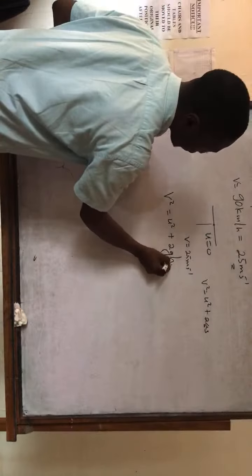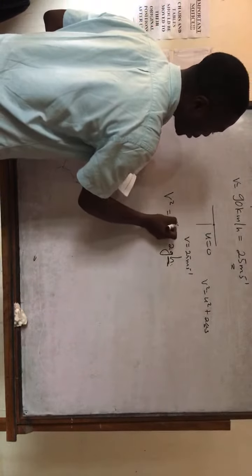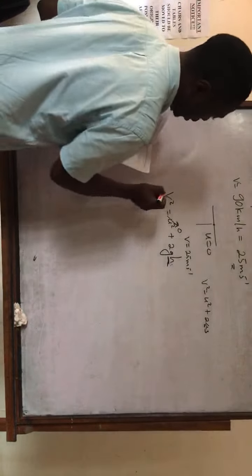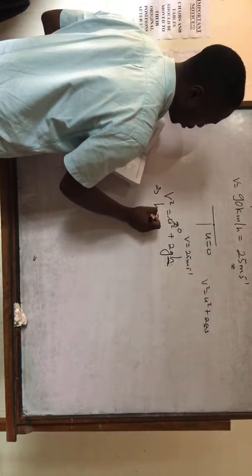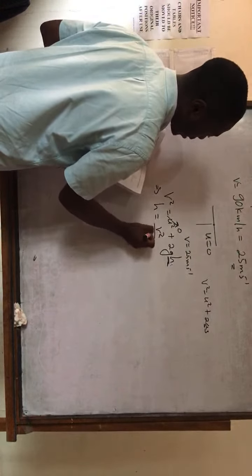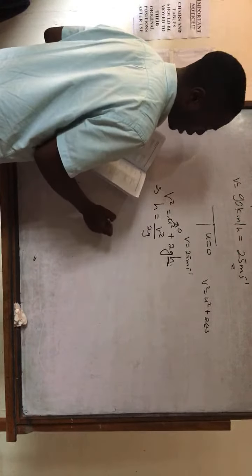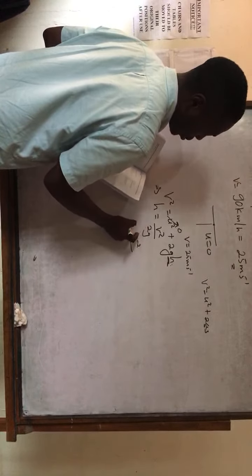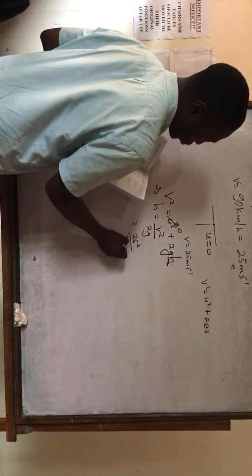So what they are looking for is h now. We know that u is equal to 0 because they say it should fall without any initial speed. So h should be equal to v squared over 2g, which is 25 squared divided by 2g, that's 2 into 10.